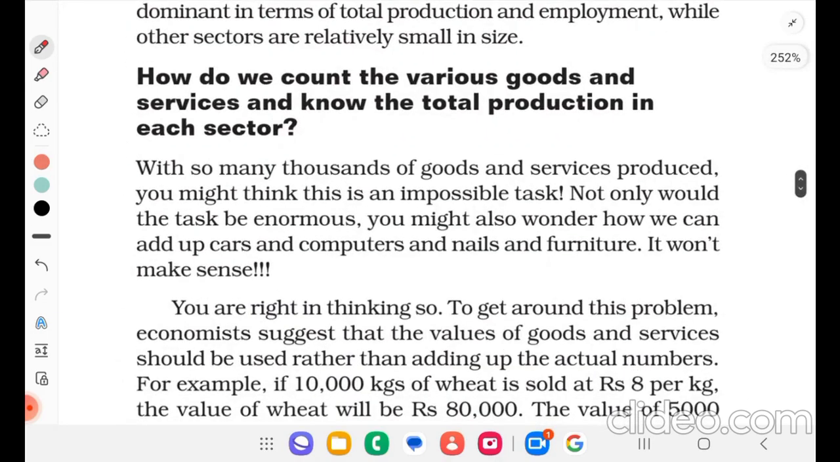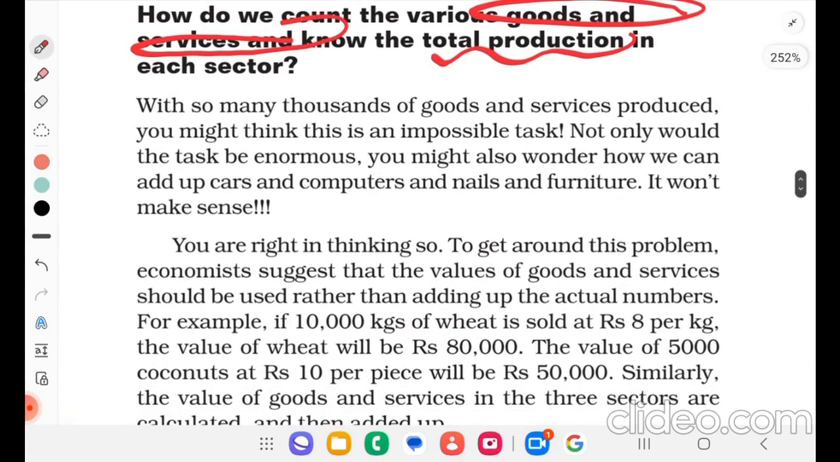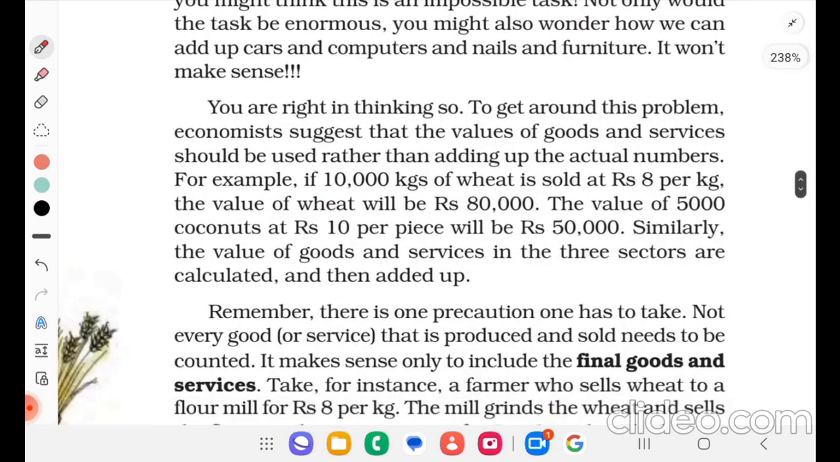Okay. How do we count the various goods and services and know the total production in each sector? How will we calculate goods and services to know total production in each sector? With so many thousands of goods and services produced, you might think this is an impossible task. Not only would the task be enormous, you might also wonder how we can add up cars and computers and nails and furniture. It won't make sense. You are right in thinking so.